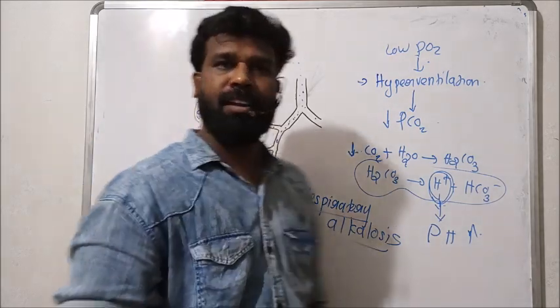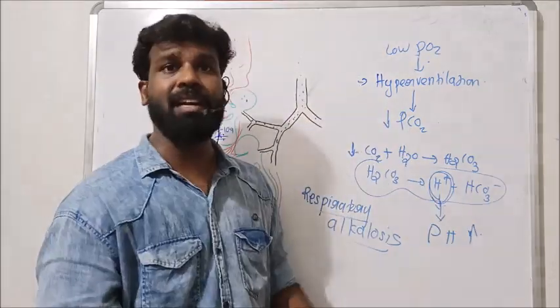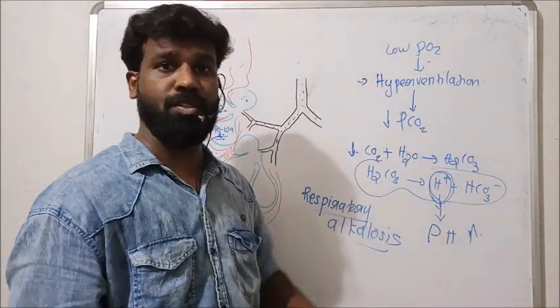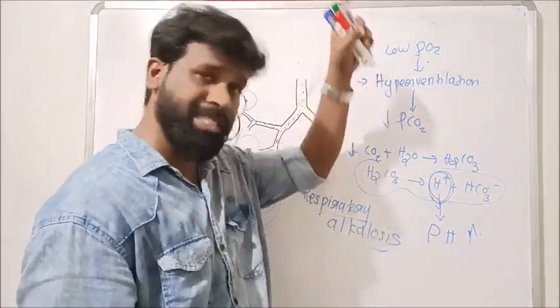It's a dangerous condition in our body, this respiratory alkalosis, because of the low carbon dioxide concentration caused by hyperventilation at higher altitude.